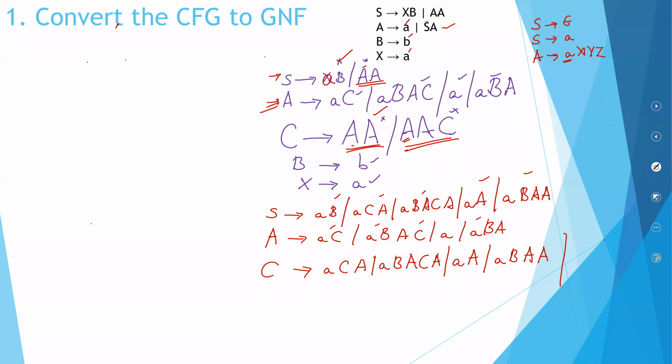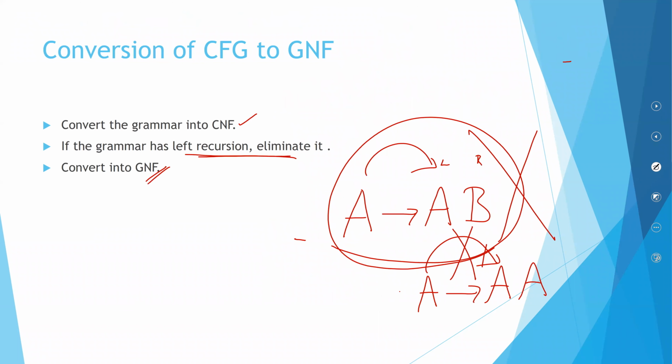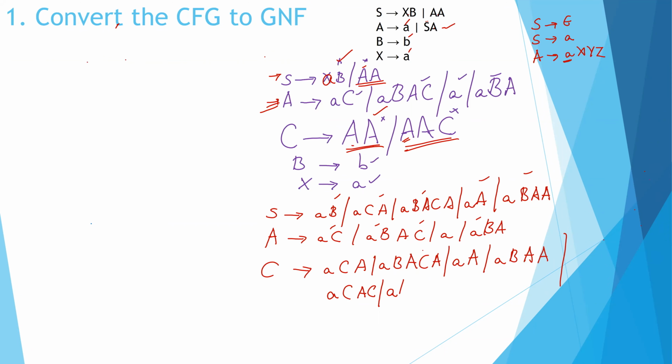So that will be a huge term. Anyway, I'll just write it down. A, C, A, C, A, B, A, B, A, C, AC, A, followed by AC, A, B, A, followed by AC.